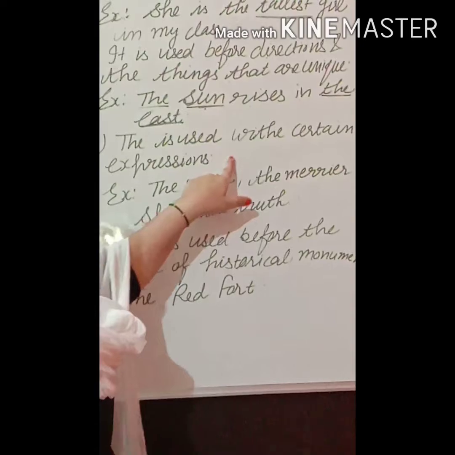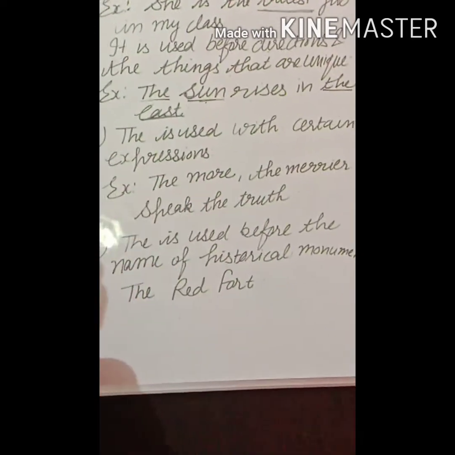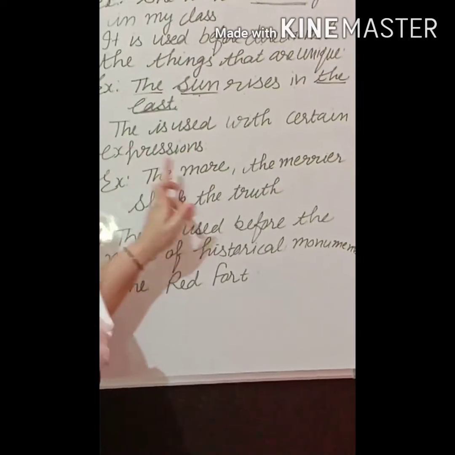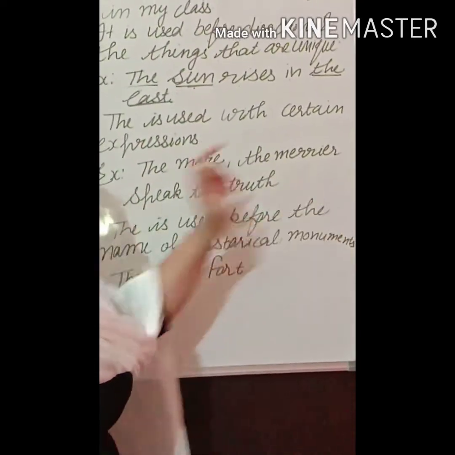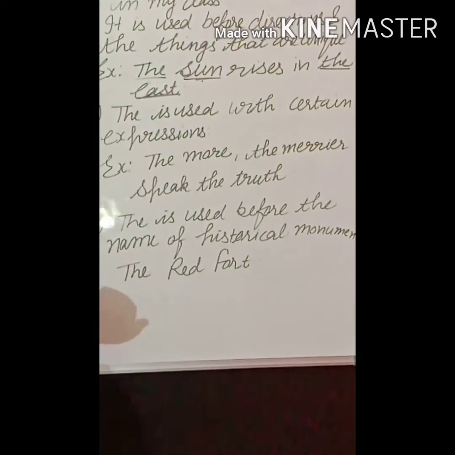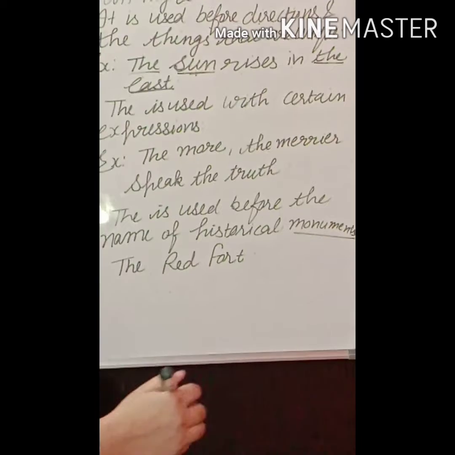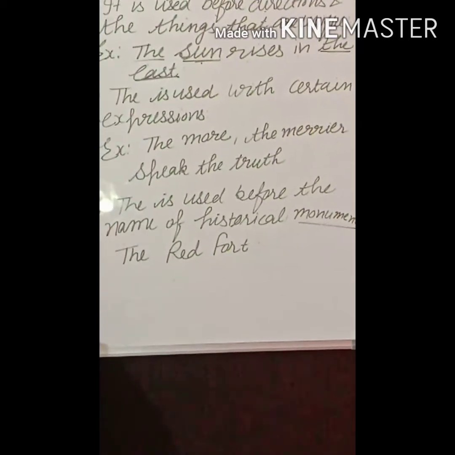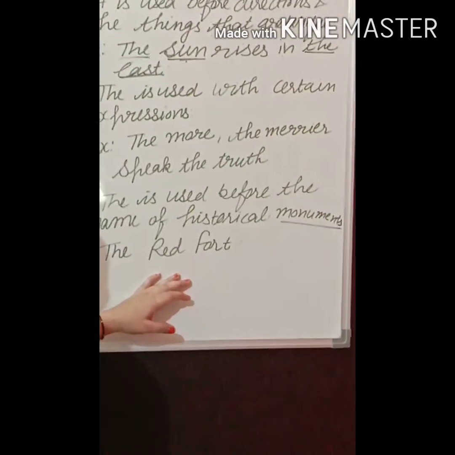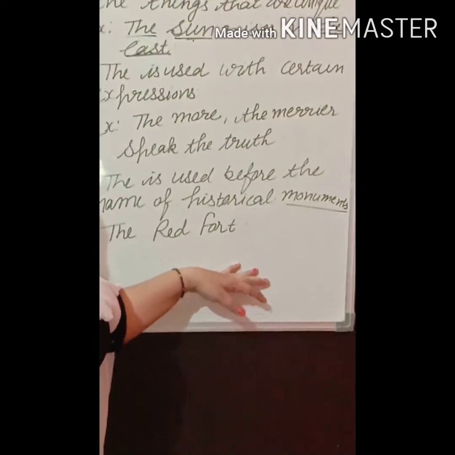The is used with certain expressions. For example, the more, the merrier. Speak the truth. The is used before the names of historical monuments, meaning historical buildings. For example, the Red Fort, the Qutub Minar, the Taj Mahal, etc.